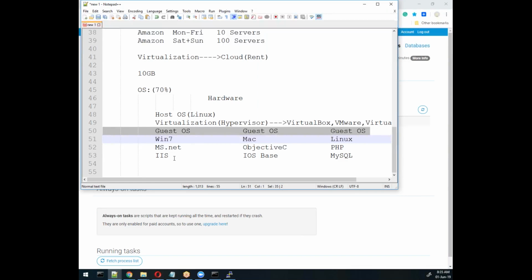Again, the settings, whatever we did here for Microsoft.NET, suppose I have installed 101 libraries to configure my application which is related to Microsoft.NET.